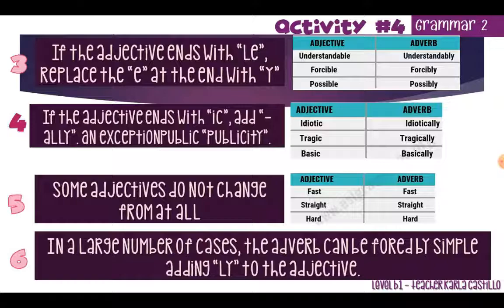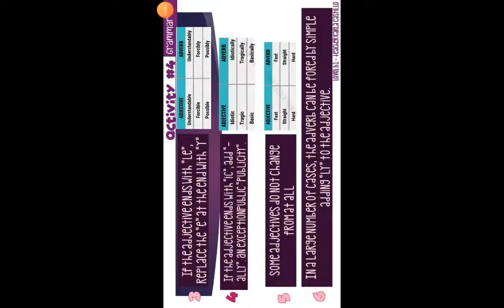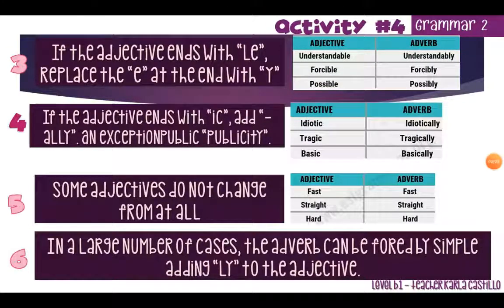The exception for this is public. Instead of publically, it's going to be publicly. There you have the examples: idiotic, idiotically; tragic, tragically; basic, basically. Number 5, some adjectives do not change at all. Example, fast is the same both as an adjective and as an adverb. Straight, hard. And the number 6 goes back to the number 1. In a large number of cases, the adverb can be formed by simply adding ly to the adjective.